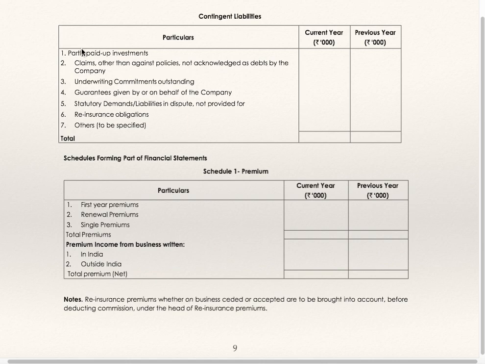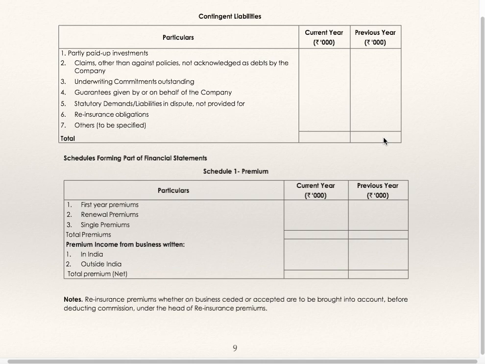Now we'll see how the contingent liabilities are to be disclosed. Contingent liabilities, particular, current year and previous year. You have to list out various contingent liabilities and take the total. Then you are supposed to prepare in all 15 schedules.